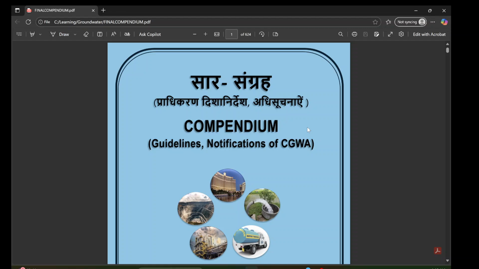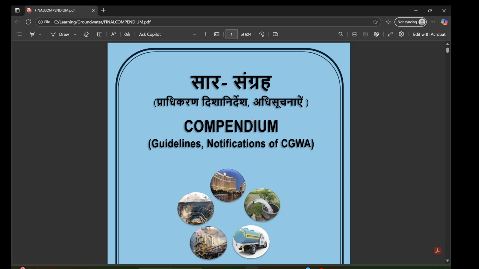Because in the last few years, groundwater abstraction and extraction has been too much, so to control that, lots of discussion happened globally. To tackle that, the government, the Ministry of Jal Shakti and the Central Groundwater Board, created one authority called the Central Groundwater Authority.